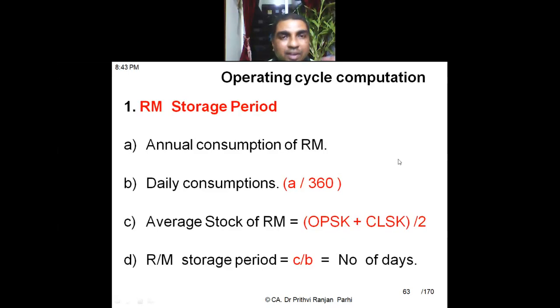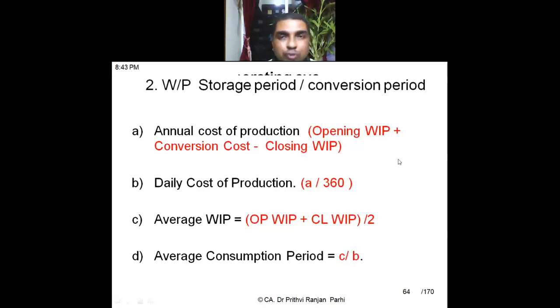Okay. Now, the next point is WIP storage period. This is the second one. Here what we'll do, first we'll find out annual cost of production. What is annual cost of production? Opening WIP plus conversion cost minus closing WIP. So I will be getting annual cost of production. In a year, that will be my cost of production. Then I will be computing daily cost of production by dividing A by 360. This is annual, this is daily cost of production.